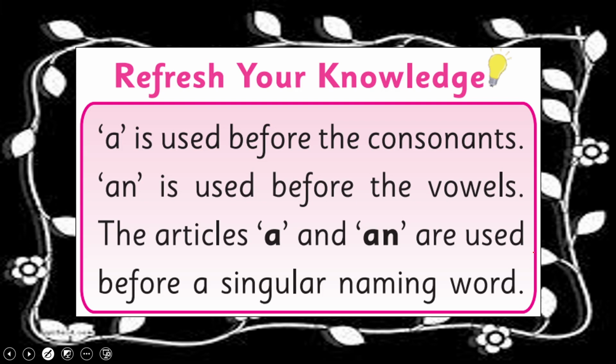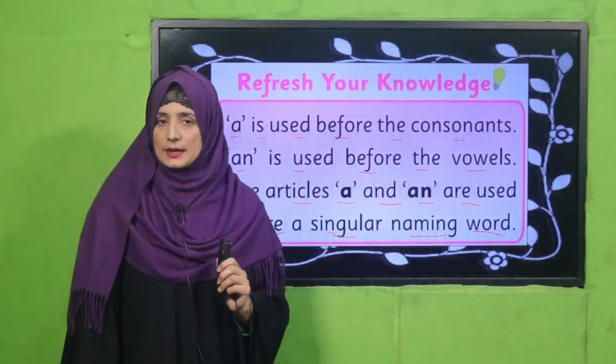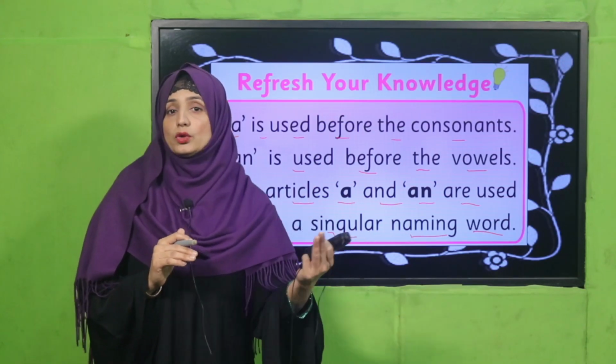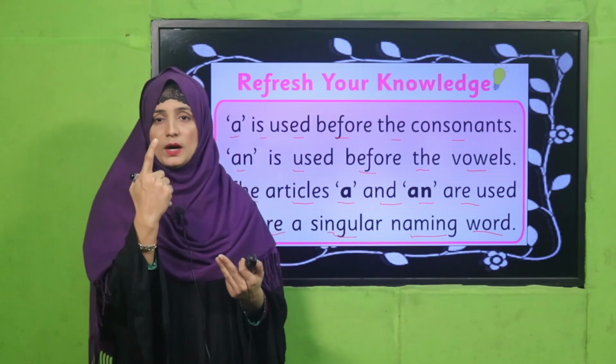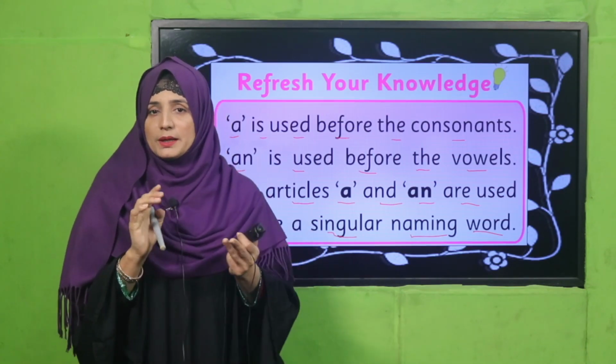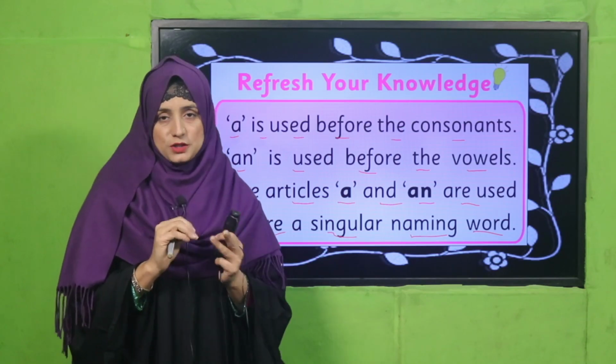We are going to learn about articles. A is used before the consonants, an is used before the vowels. The articles a and an are used before a singular naming word. So have you got that? We are going to learn about the use of a and an. Both have the same meaning, meaning one thing. A means one thing, an means one thing. But my dear students, its use is different.